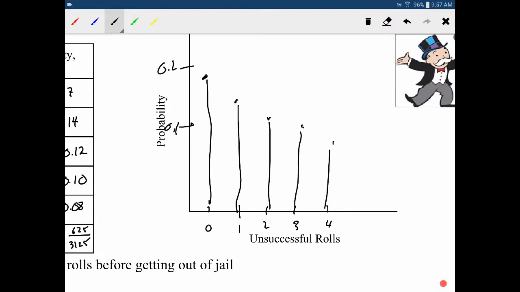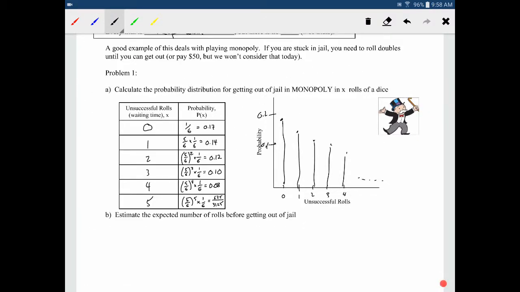The idea is you can see that this is going to get smaller and smaller and smaller, and it would actually continue on theoretically forever. Okay, and so this should actually be the x-axis there. The 0 should actually be an asymptote. Because of course there's always a possibility of failing 10,000 times before finally rolling doubles. It's just extremely unlikely.